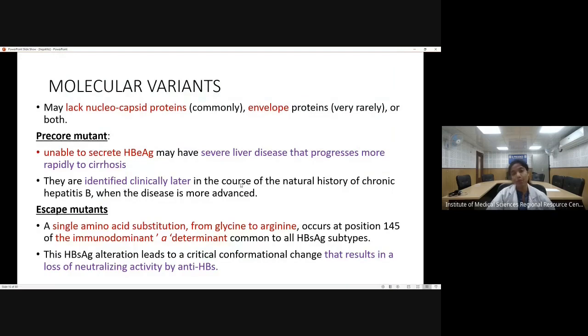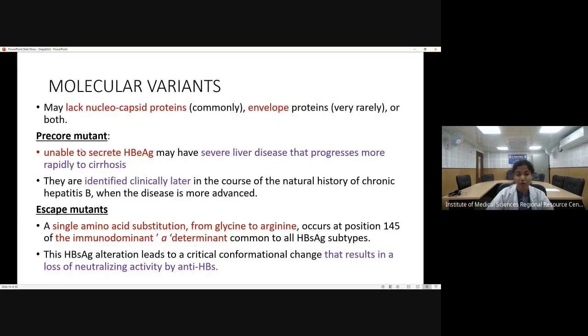Now, there are certain molecular variants also in case of hepatitis B infection. That is of two types: the pre-core mutant and the escape mutant. Now, these are defined either by the lack of the nucleocapsid proteins, that is the C gene which secretes the HBc antigen or HBe antigen, or the envelope proteins, which is very rare.